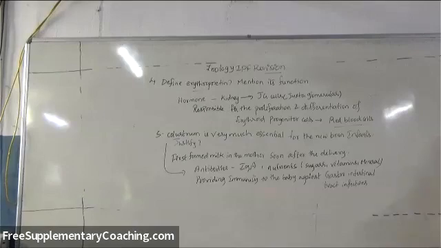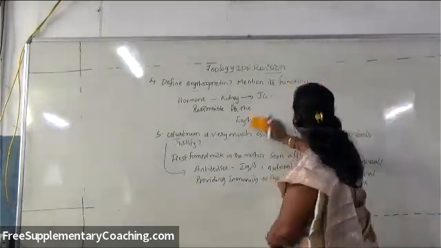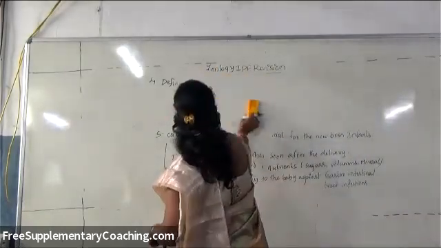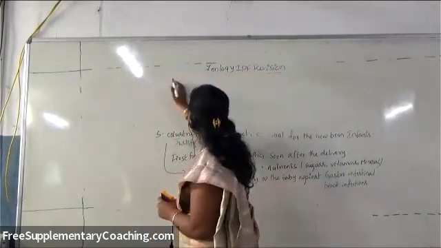So what is meant by immunity? The overall ability of the individual to fight against the infections which are caused by pathogens is called immunity.